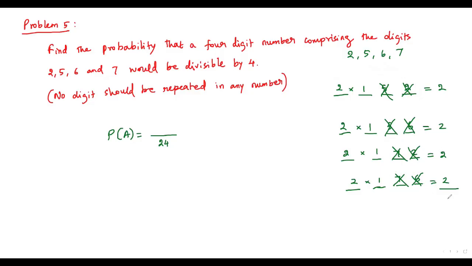Okay, in this way, I am getting 8 4-digit numbers which are divisible by 4. So out of the 24 4-digit numbers formed using these 4 digits, 8 4-digit numbers are divisible by 4. That 8 should be written over here in numerator. 8 goes into 8 one times and 8 goes into 24 3 times. We get 1 over 3. So when a 4-digit number is formed with the digits 2, 5, 6 and 7, the probability of getting a number which is divisible by 4 is 1 over 3.